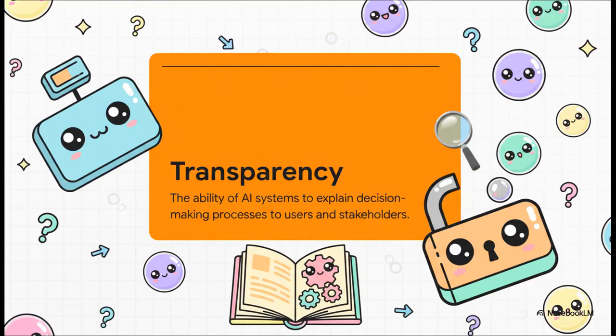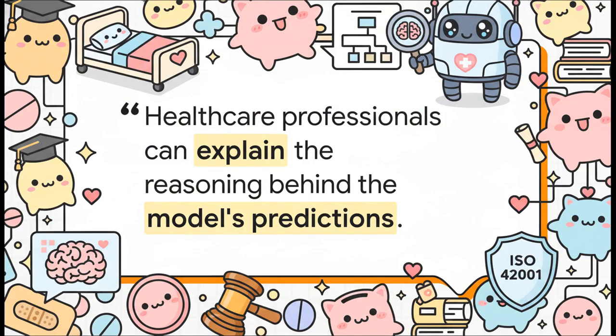Which leads us right into our next core principle, transparency. Transparency is all about the ability of an AI system to actually explain its decision-making process to users and stakeholders in a way that makes sense to a human being. It's about destroying that black box effect. If an AI makes a decision that impacts your life, you have an absolute right to understand the logic behind it.